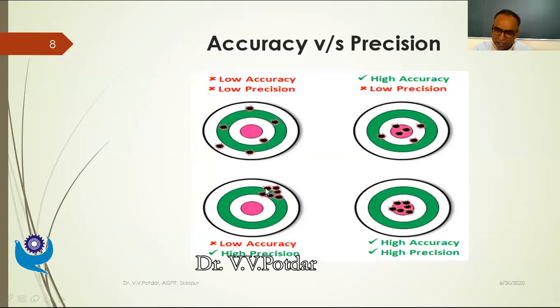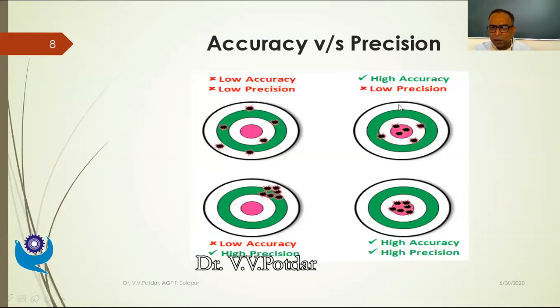Those are clustered now. 6 observations I have made. These are very close to each other. For the same input value, these values are very close to each other. So in this case, as the observations are not close to the true value, those are not accurate. But all the observations, though inaccurate, are close enough in the clustered form. So this measurement is a high precision measurement, and it is having low accuracy.